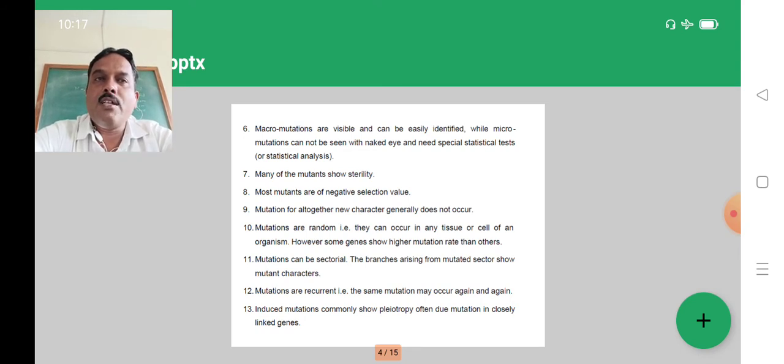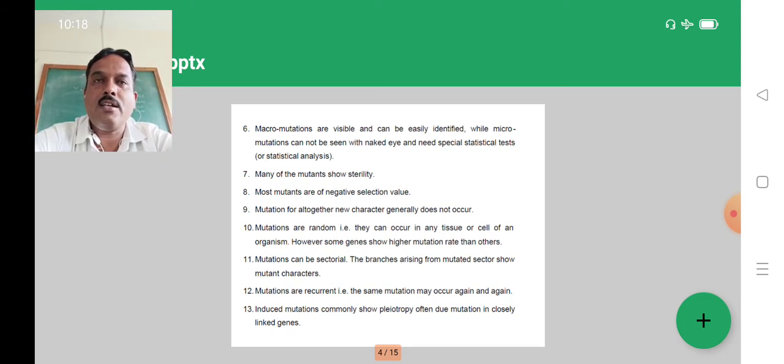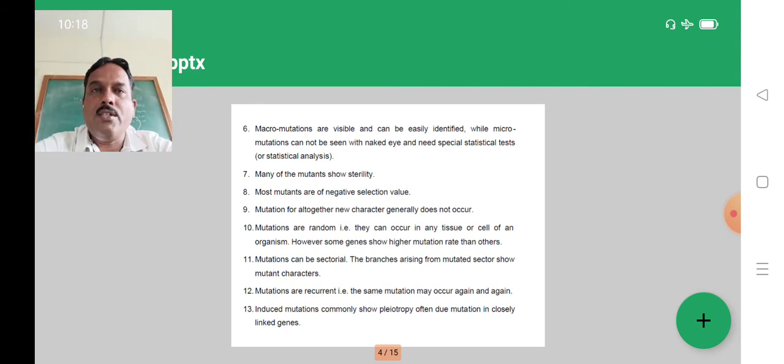Then mutants show sterility, and they have negative selection value. Mutations occur randomly. Mutations can be sectorial, and mutations are recurrent, occurring again and again. We can induce mutations with the help of artificial chemical mutagens. These are some of the characteristics of mutations.